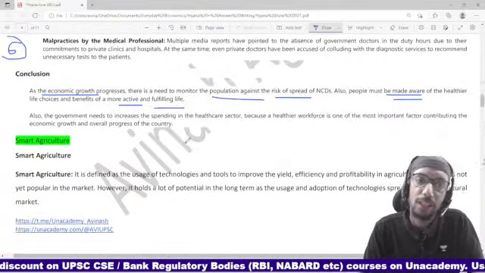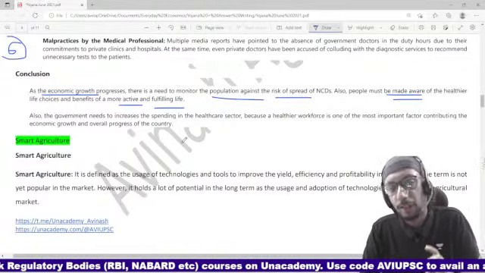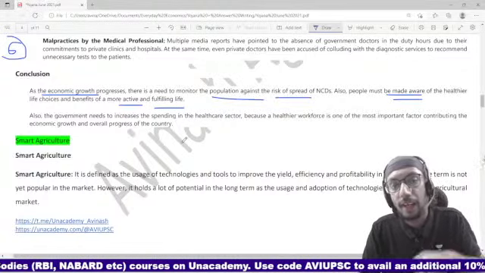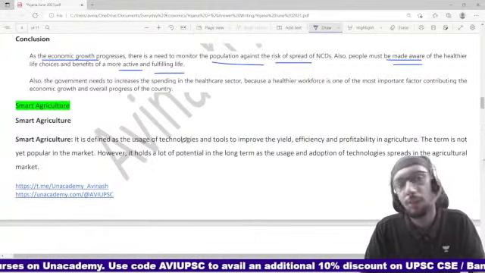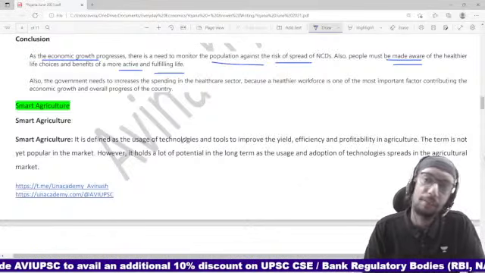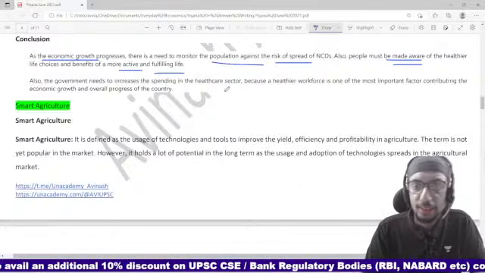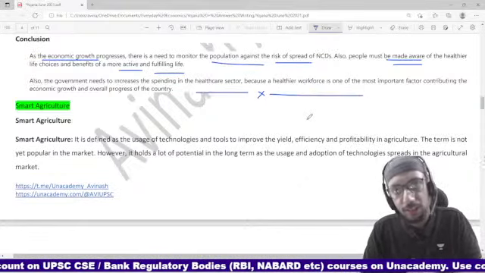Because at the end of the day, health is wealth, is what we understand, right? So we need to focus more on health. Having a healthier workforce and a healthier population is always much more desirable, friends. That is something that we need to understand. So this is a very decent and a very comprehensive kind of a discussion on healthcare.